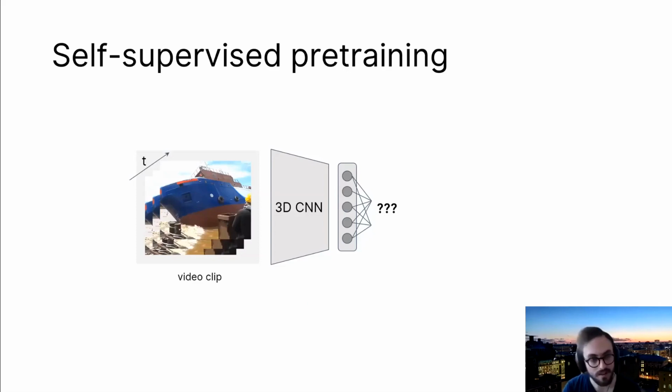And we want a self-supervised task to take advantage of this data, and it should have some relationship to whether action is intentional or not. So just pre-training on a random self-supervised task may be less effective than a task that is designed to have some relationship with intentionality. And it turns out that there's a very simple task hiding here that directly relates to the intention of action. And that task is predicting the time elapsed in video input to a convolutional network.